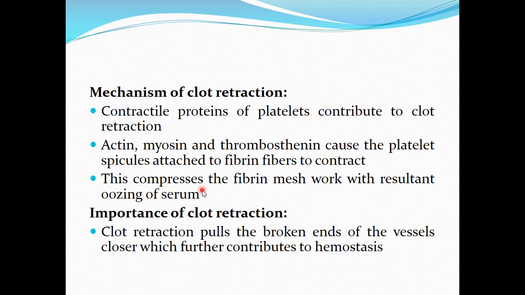These contractile proteins, actin, myosin and thromboxane, are responsible for causing the clot retraction. These proteins cause the platelet spicules attached to the fibrin fibers to contract. This causes compression of the fibrin meshwork and results in oozing of the serum.